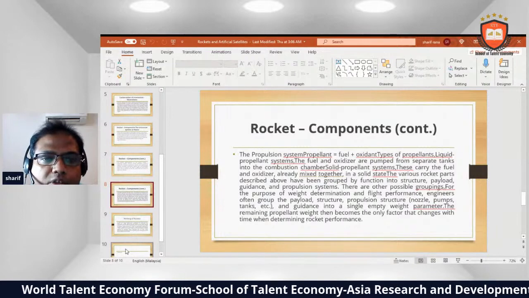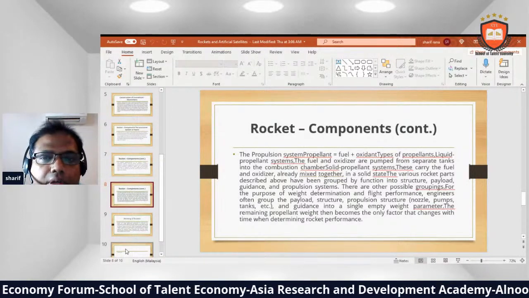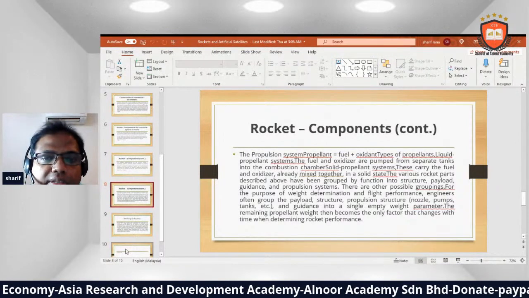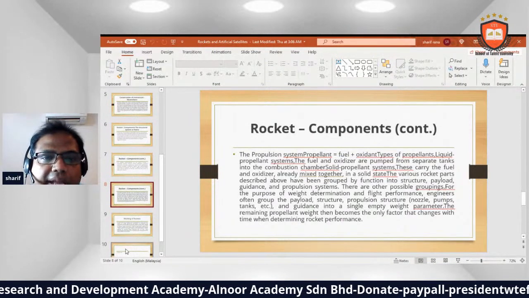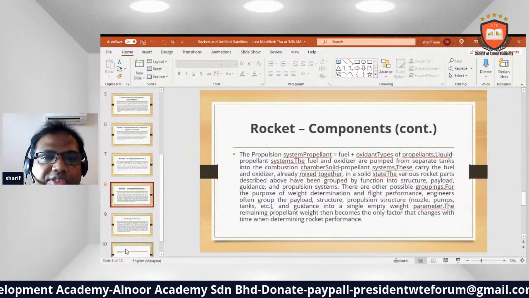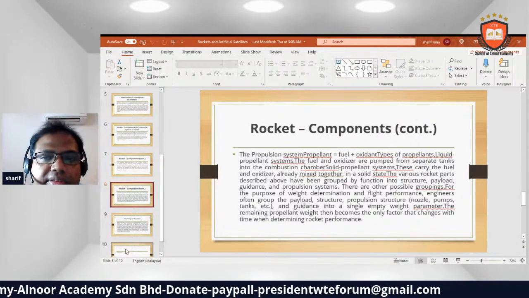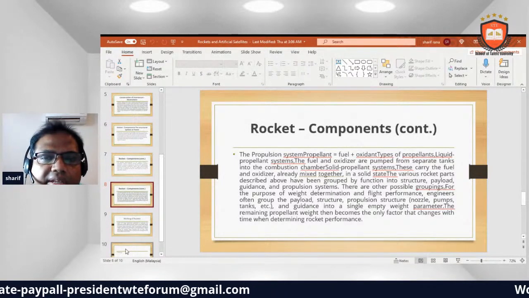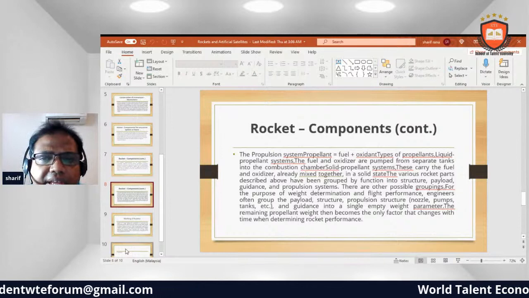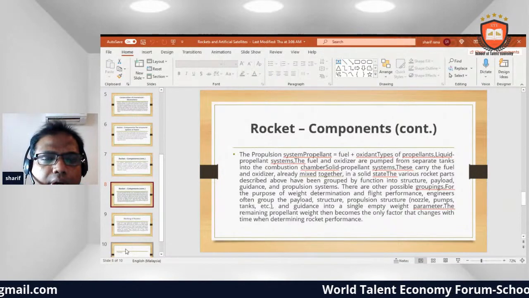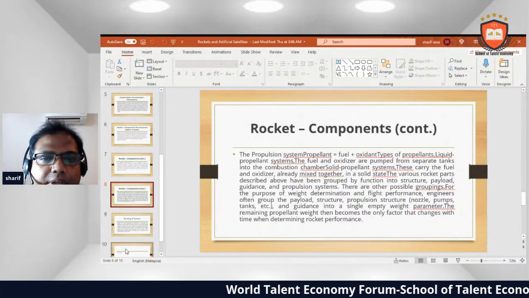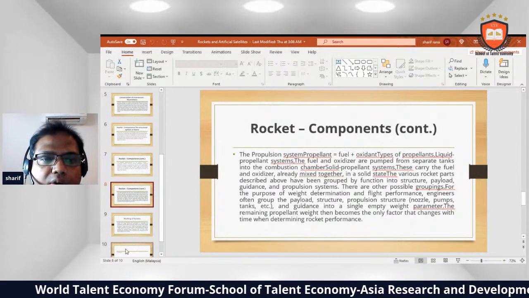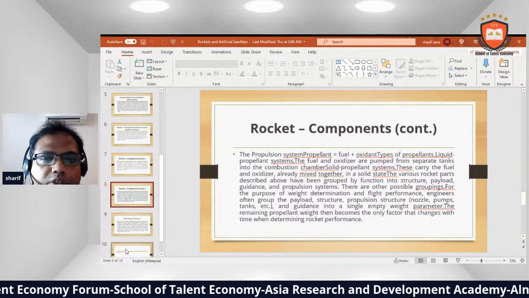Rocket components. The propulsion system: propellant, fuel plus oxidizer. Types of propulsion: liquid propulsion system, where the fuel and the oxidizer are pumped from separate tanks into the combustion chamber. Solid propulsion system: these carry the fuel and oxidizer already mixed together in a solid state. The various rocket parts described above have been grouped by function into structure, payload, guidance, and propulsion system.